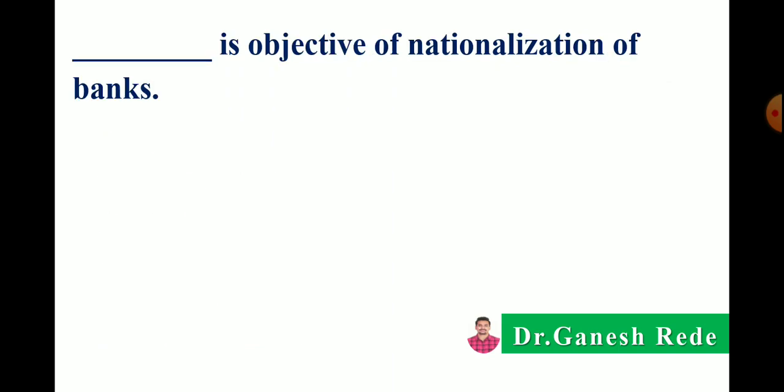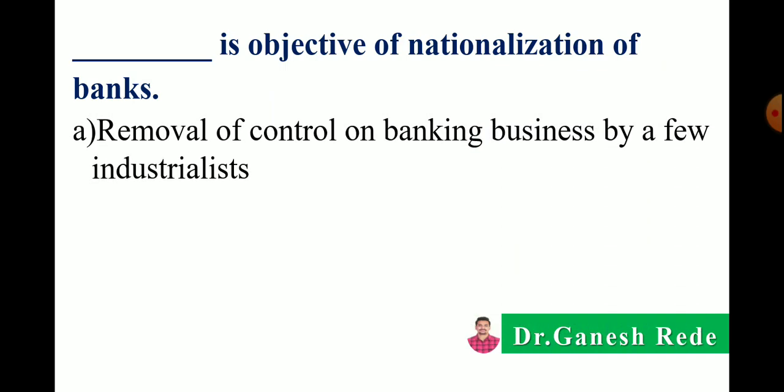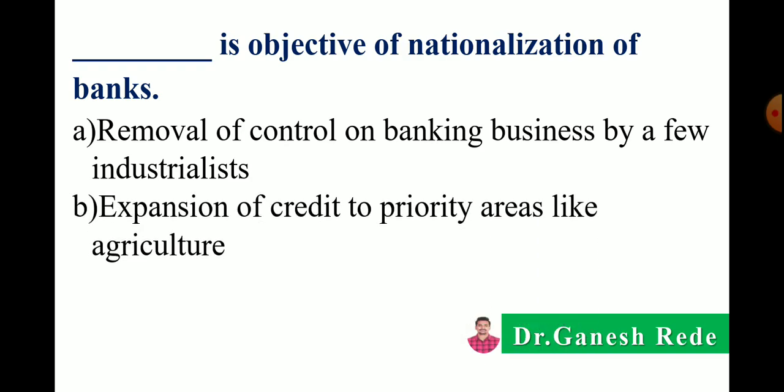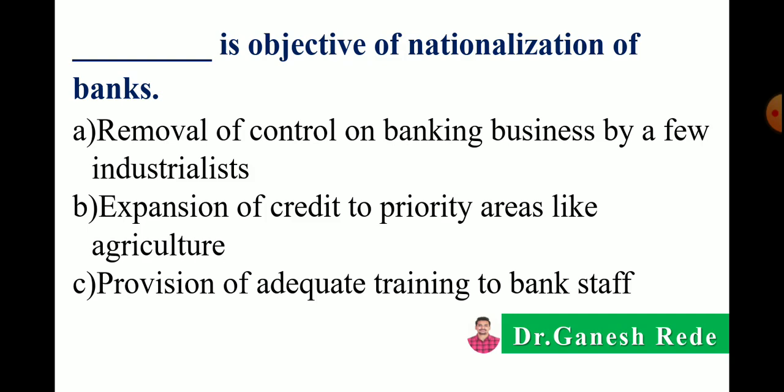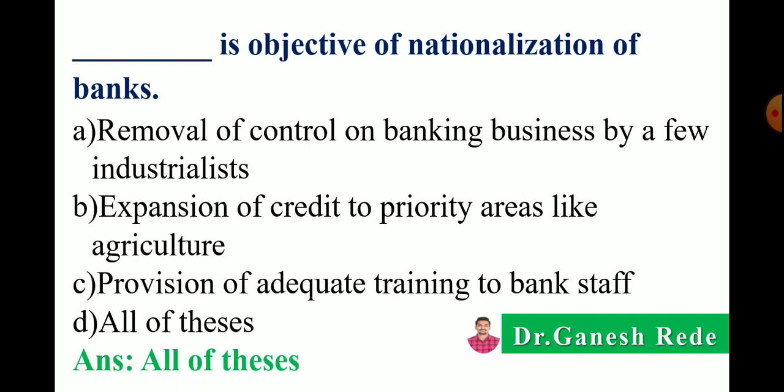Then dash is the objective of nationalization of banks. A, removal of control on banking business by a few industrialists. B, expansion of credit to priority areas like agriculture. C, provision of adequate training to bank staff. Or D, all of these. So the correct answer is all of these, meaning all of these are objectives of nationalization of banks.